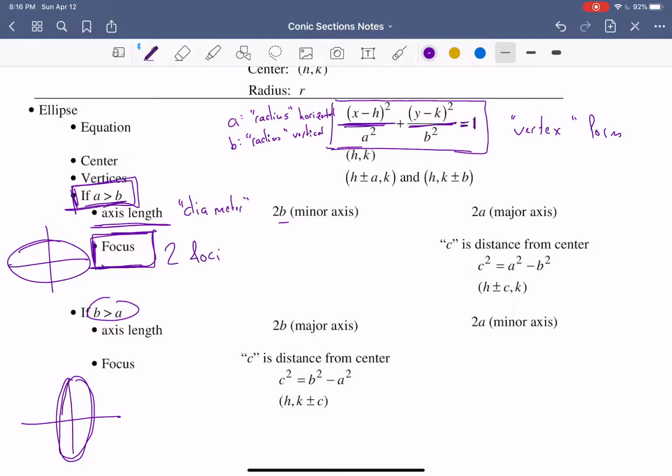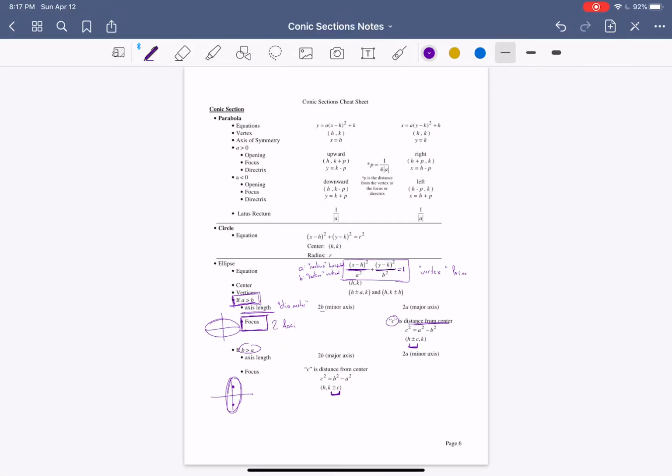We need to know which type of ellipse we have because we find this C term, which is the distance from the center, and we either add or subtract it to H if we have our horizontal ellipse, or we add and subtract it from K if we have our vertical ellipse. To me, that makes sense because our foci will be up here. Those are our 2 given points, so we need to add them to our center. So let's try to understand this by looking at an actual problem.